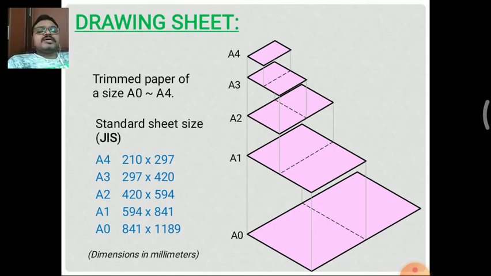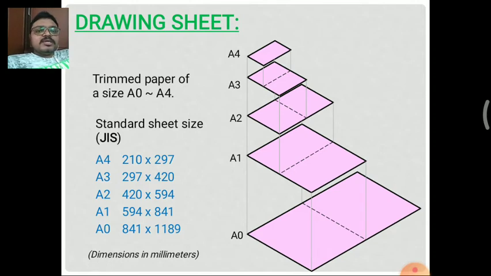And next one is the A3 size drawing sheet. This A3 size drawing sheet is lesser used, in rare conditions. The dimensions of the A3 sized paper are 297 by 420, that is, 297 is the height and 420 is the width. And the last one is the A4 sheet, with dimensions 210 by 297.